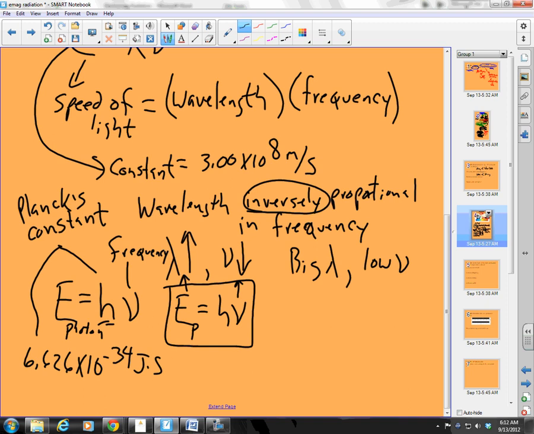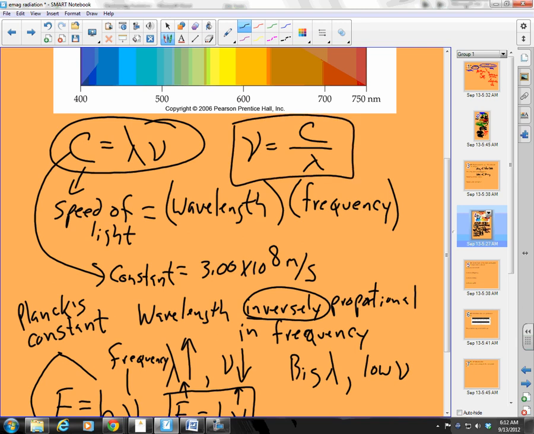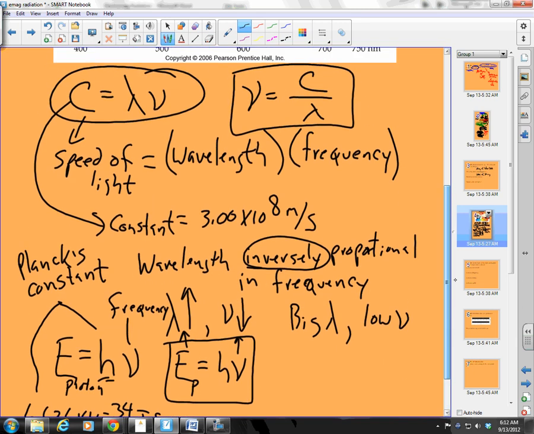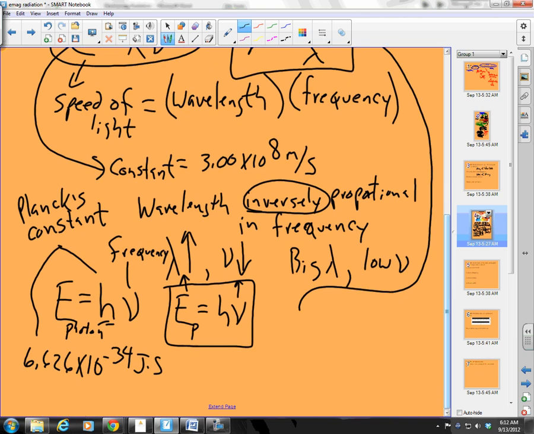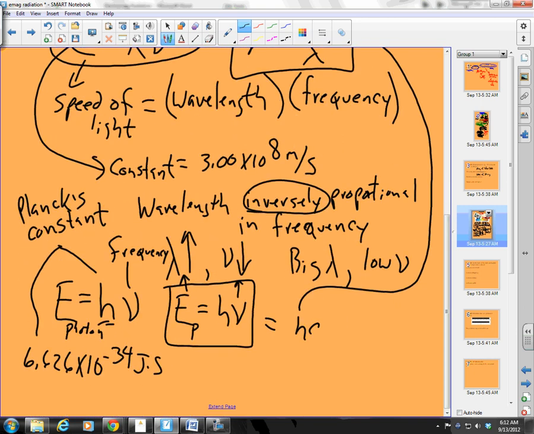Now, we also know what? We know that if we look up here, c is equal to lambda nu, so nu is equal to c over lambda, right? So that's another way to think of that. And then we can substitute that down here. And what do we get? If I substitute, then I get E of a photon is equal to h times c over lambda, so hc over lambda.